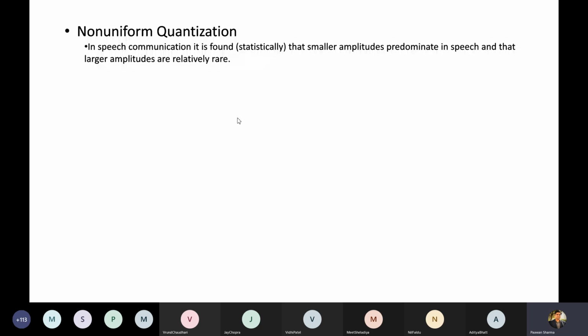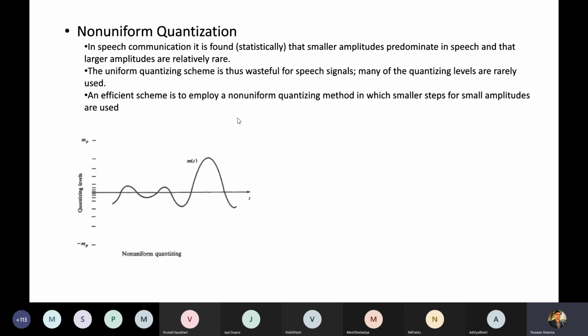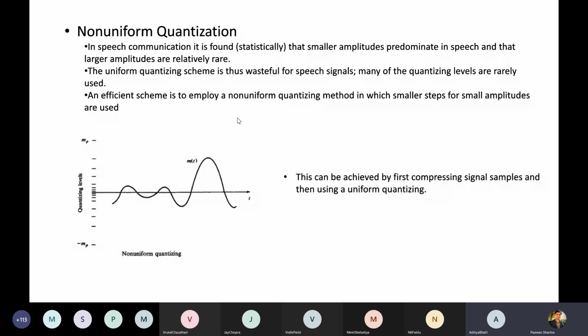Non-uniform quantization. I think we have discussed this in the last lecture. Yes or no?